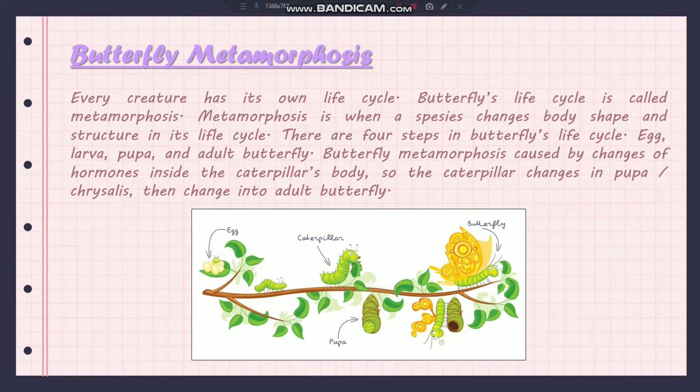Butterfly metamorphosis. Every creature has its own life cycle. Butterfly's life cycle is called metamorphosis. Metamorphosis is when a species changes body shape and structure in its life cycle. There are 4 steps in the butterfly life cycle: egg, larva, pupa, and adult butterfly. Butterfly metamorphosis is caused by change of hormone inside the caterpillar's body. So the caterpillar changes into a pupa or chrysalis, then changes into an adult butterfly.